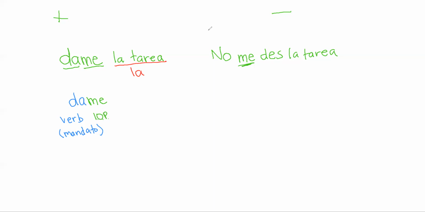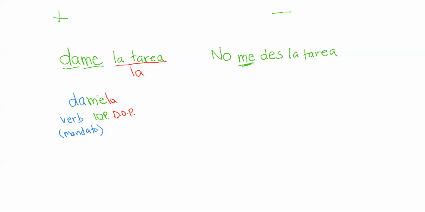And because it is an object pronoun, they are attached. They go to the end of the word. This is all together, no spaces in between. We put the la in there, damela, and this is our direct object pronoun. So this all goes together, damela. Now, we are going to have a written accent mark here, and I'm going to explain that in a minute.